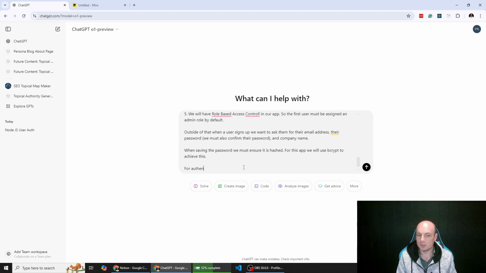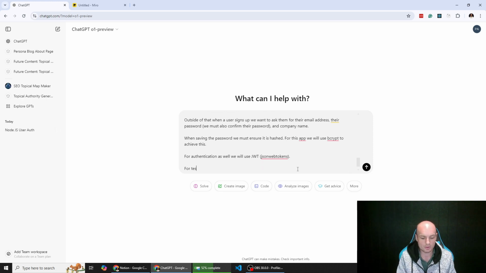For authentication as well, we will use JWT, which are JSON Web Tokens. Basically a way of ensuring that once a user is logged in, we store a token so that we know that user's logged in, and then when we send requests, we check the JSON Web Token, check that the user's logged in, and then they can view and interact with whatever capability we build.